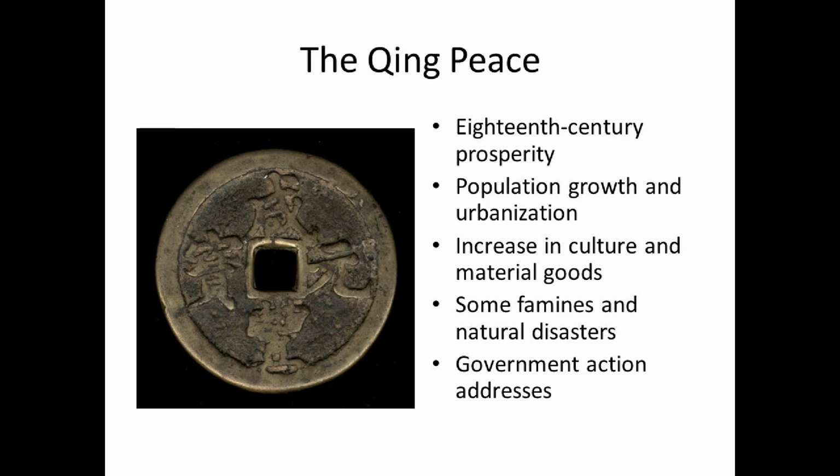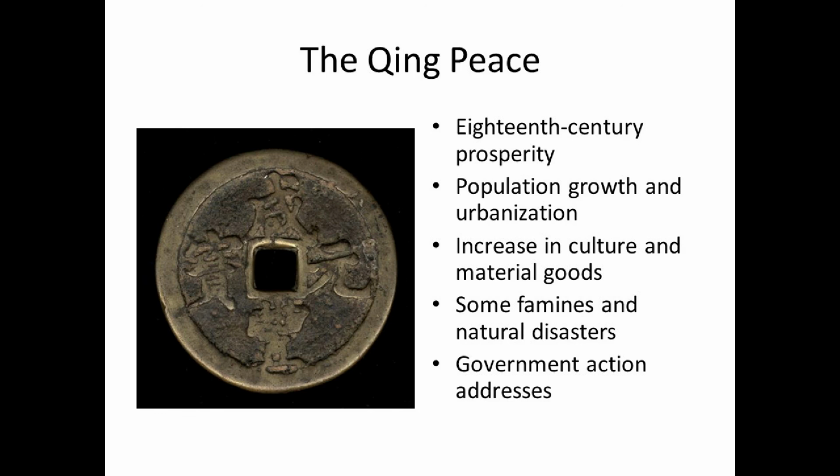When you have people living in cities, you can have mass production, you can have theaters and dramas and poets and novels and things like that. So Chinese people under the Qing, their lives will get better. They will become more prosperous, and they will have access to more and better material goods and access to cultural opportunities they maybe wouldn't have before.